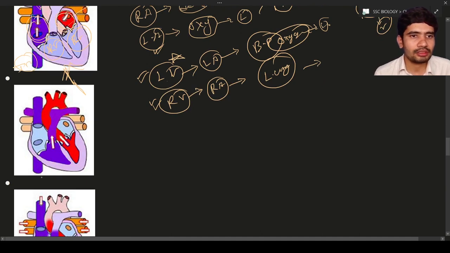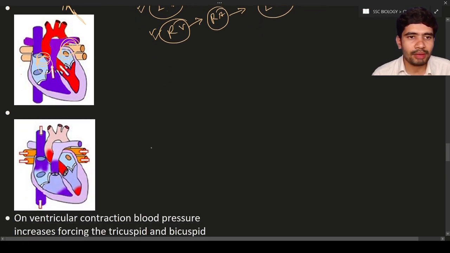Here these chambers are filled. Previously both chambers are in filled condition. Now they pump blood to the respective chambers, from the right atria to the right ventricle, and from the left atria to the left ventricle, and so on. Again, what will they do? They will pump blood to the respective chambers.